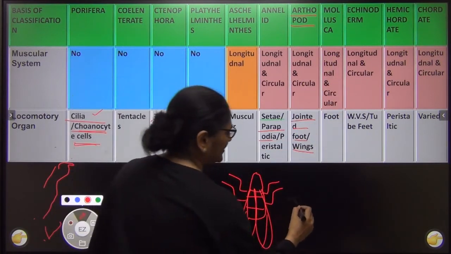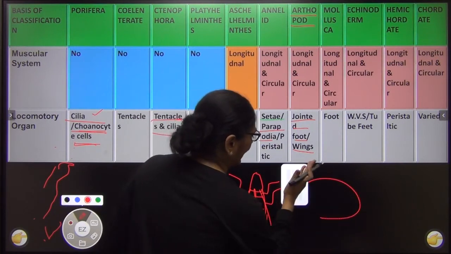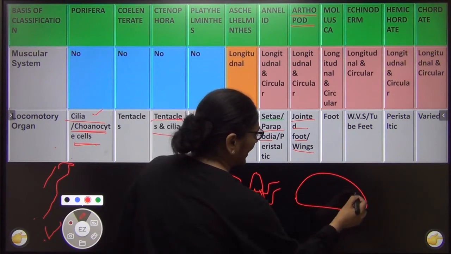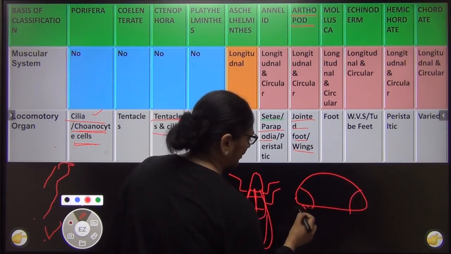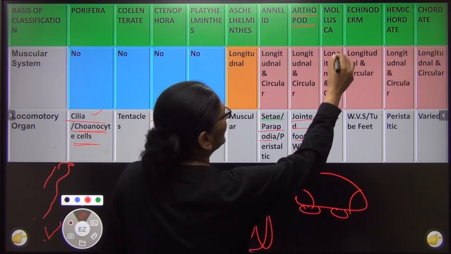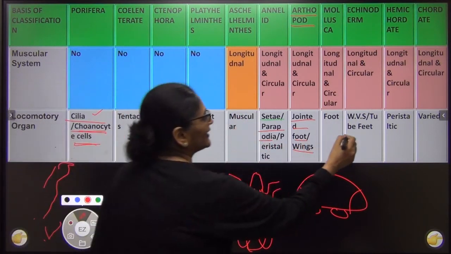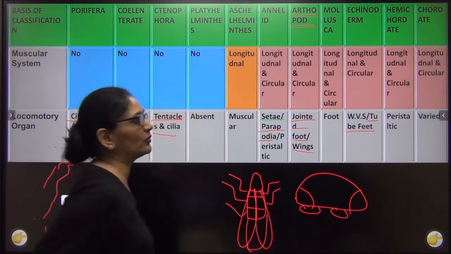Mollusca में I'm just drawing a rough diagram of a mollusca. They have foot. I will show you all this later. They have a head, they have a body, and they have a foot. They move with the help of foot. In echinoderms, it is the water vascular system which helps in moving. That is called as tube feet. When I teach you echinoderms, I will show that.